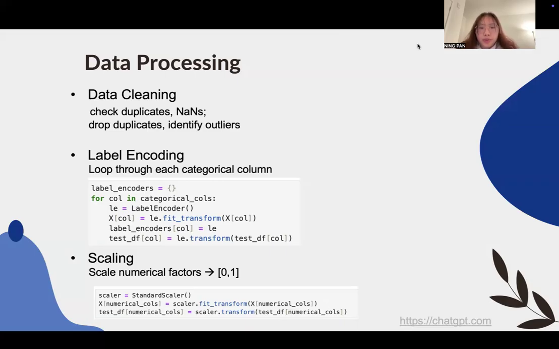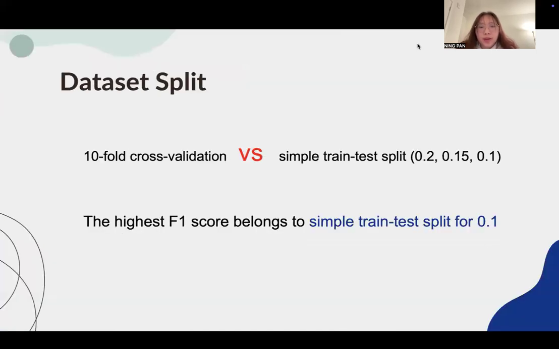For numerical features, we used standardization, which scales all values to a common range. Standardization is crucial because it prevents large-scale features from dominating the model and improves the performance of gradient-based algorithms. To evaluate model fit and stability, we tested different validation strategies, including tenfold cross-validation and a simple train-test split. We found that a simple train-test split produced more stable results.